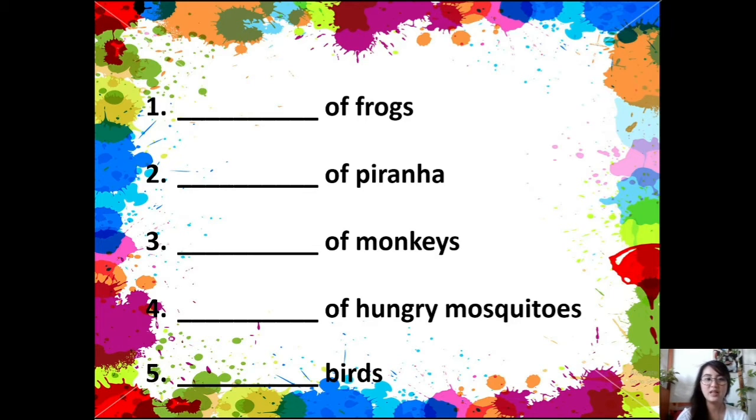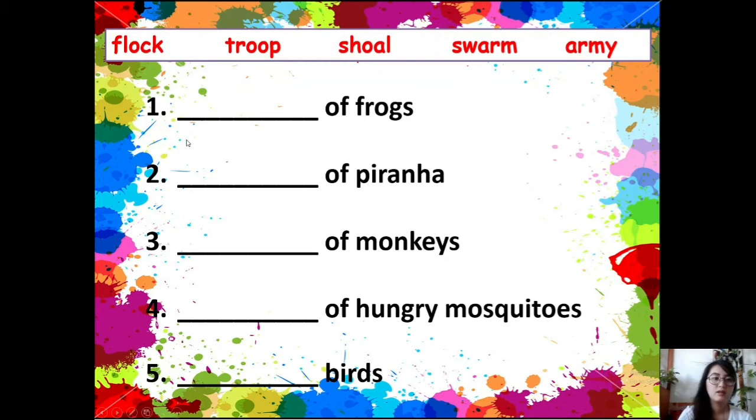Okay, great. So now let us answer. Flock, troop, shoal, swarm, army. Number 1, blank of frogs. So what is the collective noun for frogs? A group of frogs is called army. Army of frogs. Number 2, blank of piranha. What do you call the collective noun for this one? We have shoal, a shoal of piranha.